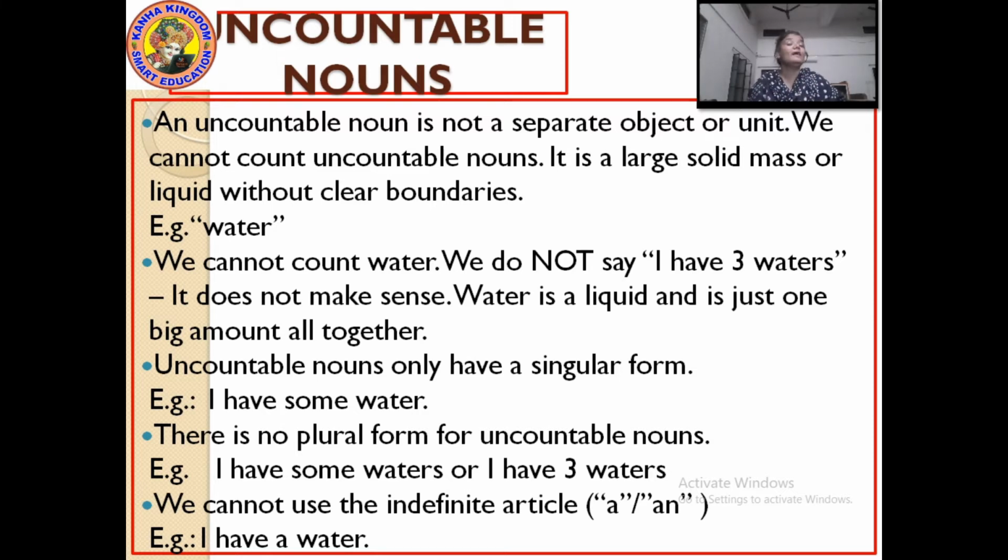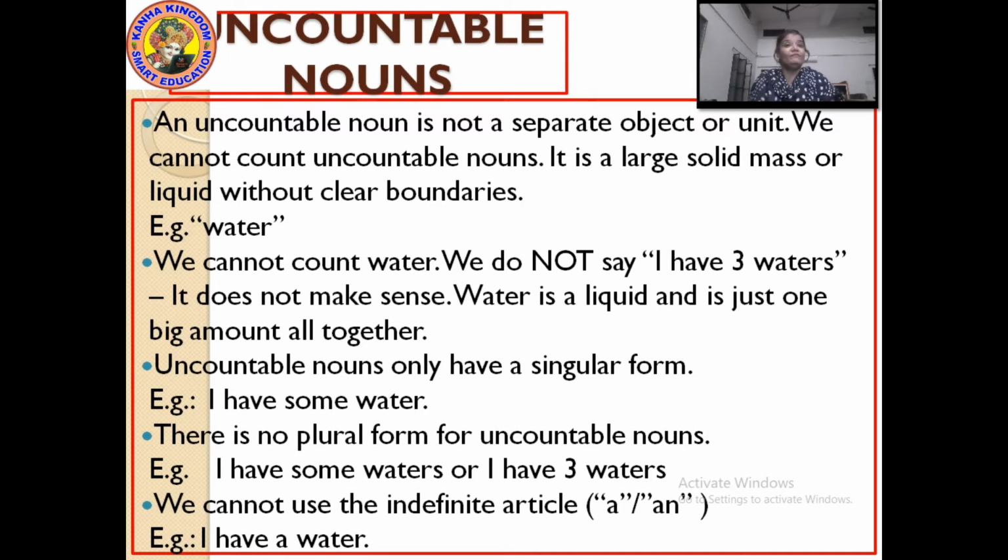If you want to say, you will say I have some water. You won't say I have 3 waters, I have 10 waters. It's wrong. With uncountable nouns, you will use some, any, such kind of words. But no quantity like 1, 2, 3, 4 numbers. With uncountable nouns, you won't do so. There is no plural form for uncountable nouns. Uncountable nouns cannot be in a plural form ever. Some waters, 3 waters, 10 waters, 2 oils cannot be there.